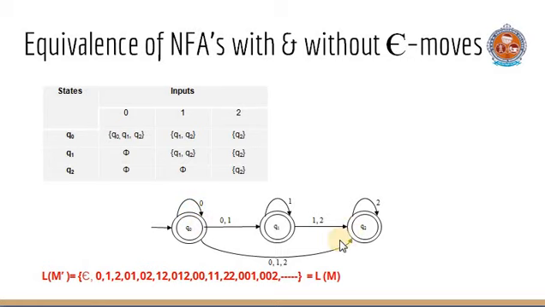Here coming to the final states, in the given NFA with epsilon moves, the initial state is Q naught. What is epsilon closure of Q naught? Epsilon closure of Q naught is Q naught, Q1, Q2. So all these three states will be considered as final states in our required NFA without epsilon moves: Q naught, Q1, Q2, right? And the language L of M dash is equal to all the strings that were already accepted by our earlier NFA are also accepted here. In this way, NFA with epsilon moves can be translated to NFA without epsilon moves.